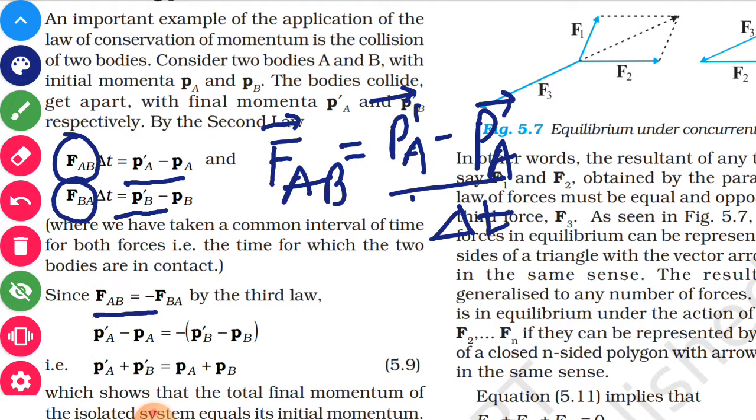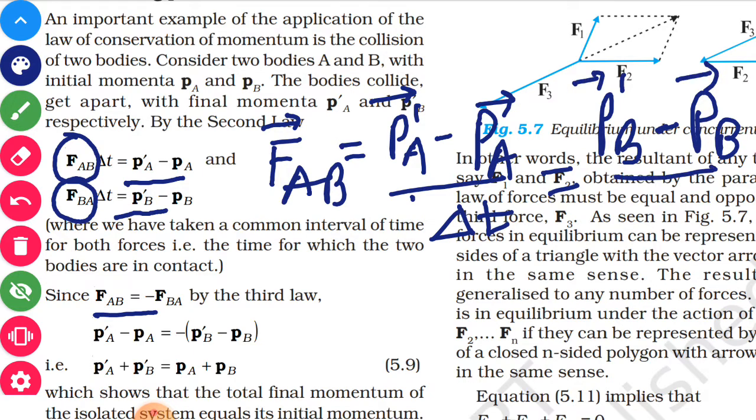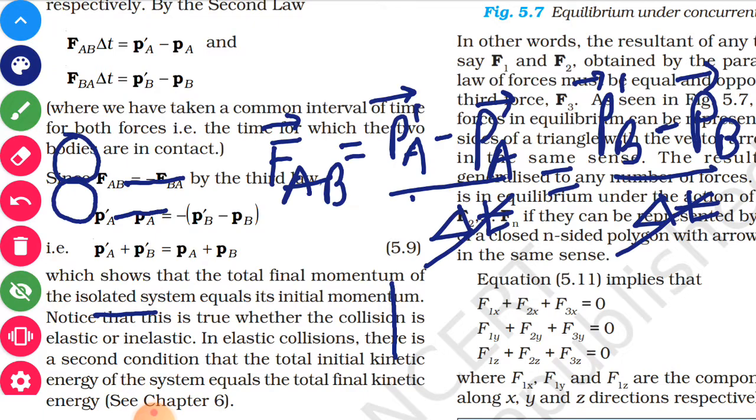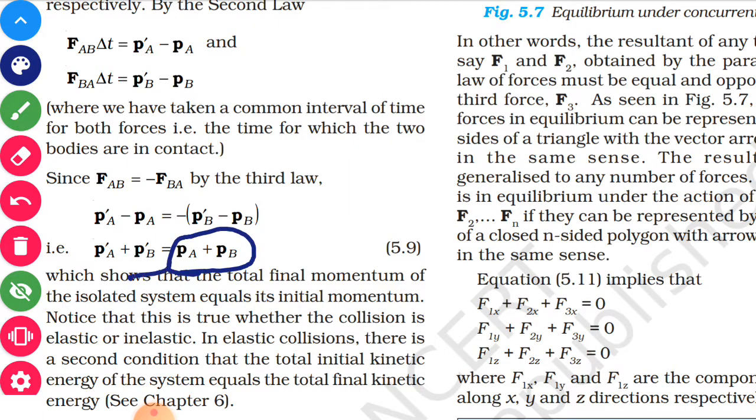All these are vector quantities. So we can compare: FAB is equal to minus FBA, and delta T will be cancelled out. Here FBA is PB prime minus PB upon delta T, and if you simplify, then PA prime plus PB prime is equal to PA plus PB. So the initial momentum of the system and the final momentum of the system are found to be constant, or momentum is conserved, we can say.